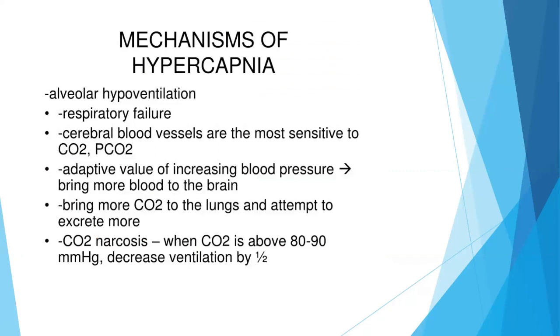Whenever there is alveolar hypoventilation, as in respiratory failure, the cerebral blood vessels are the most sensitive to CO2 and PCO2. There is an adaptive value of increasing blood pressure, as it brings more blood to the brain. It brings more CO2 to the lungs in an attempt to excrete more. CO2 narcosis occurs when CO2 is above 80 to 90 millimeters of mercury, and at this level it will decrease ventilation by half.